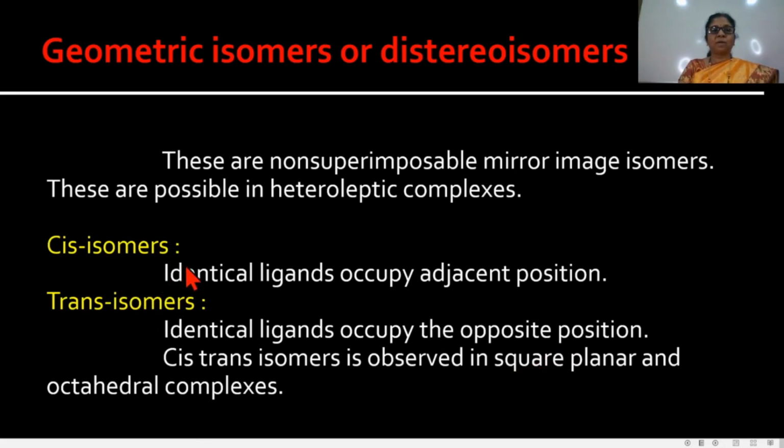That means the geometrical isomerism is shown only by heteroleptic square planar complexes and octahedral complexes.